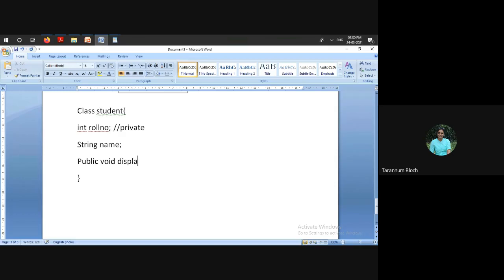For example, if I have a display function, we know that the display function will be something like System.out.println, and we'll say roll number equal to, and we'll display the roll number, and plus name also. So right now, what is the situation? The situation is the roll number variable and name are the data fields which are private to the class student. The rule says private members are not accessible outside the class.